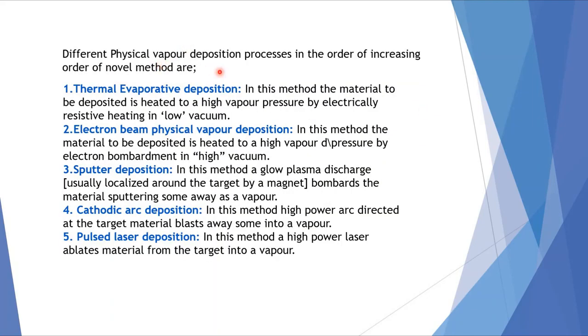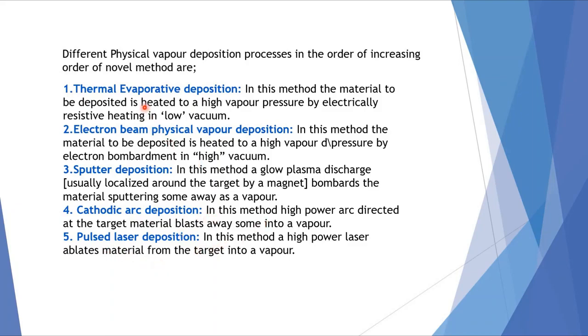The different physical vapor deposition processes, in increasing order of novelty, are these. There are 5 methods here. One is thermal evaporation deposition. Second, electron beam vapor deposition, then sputter deposition, cathode arc deposition, and pulsed laser deposition.